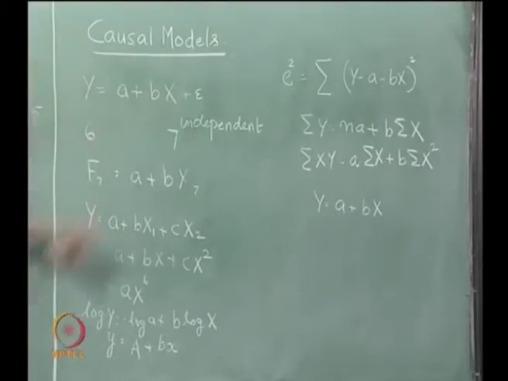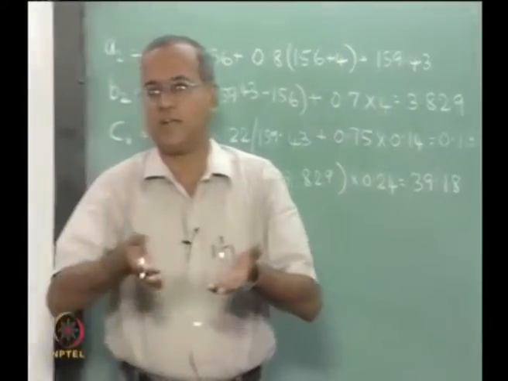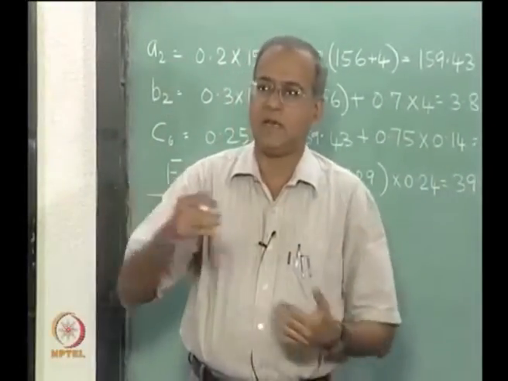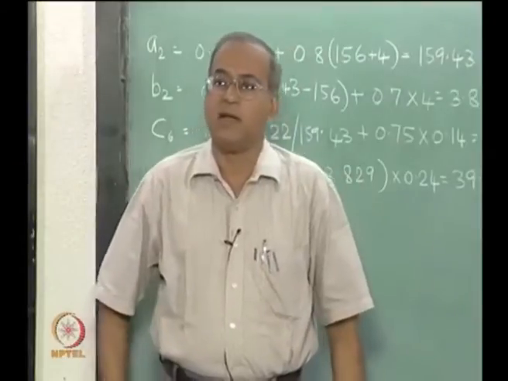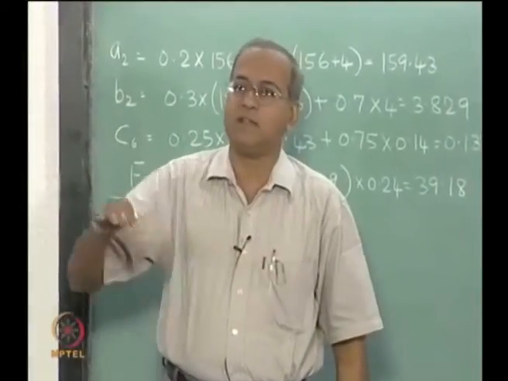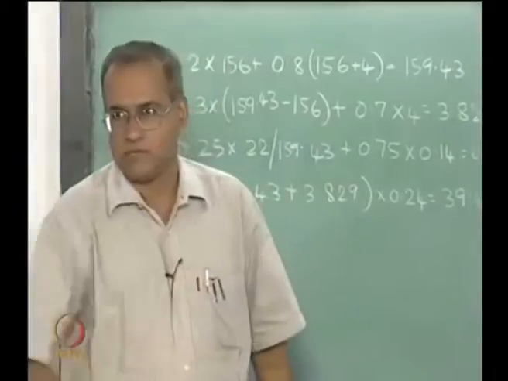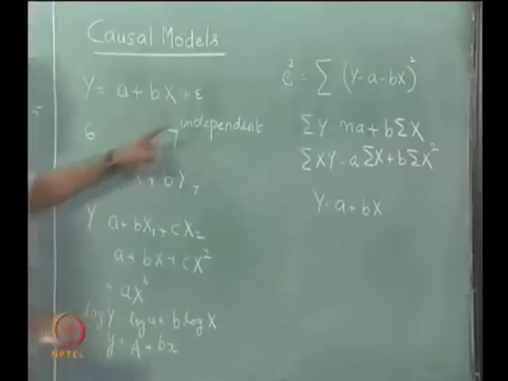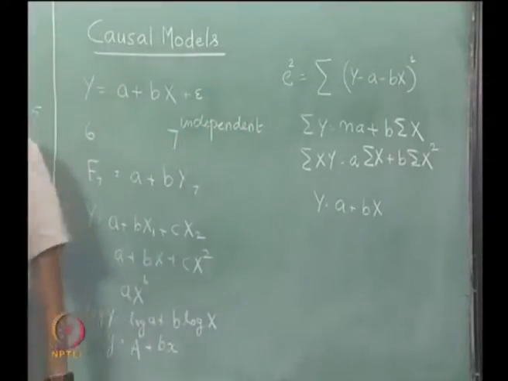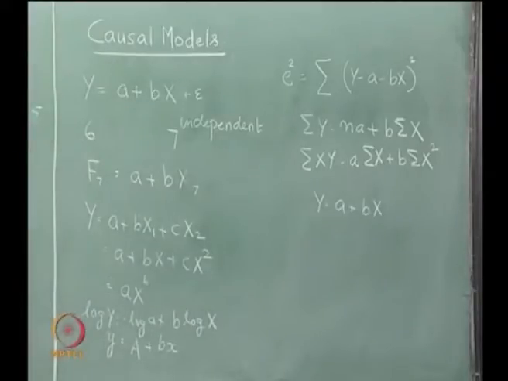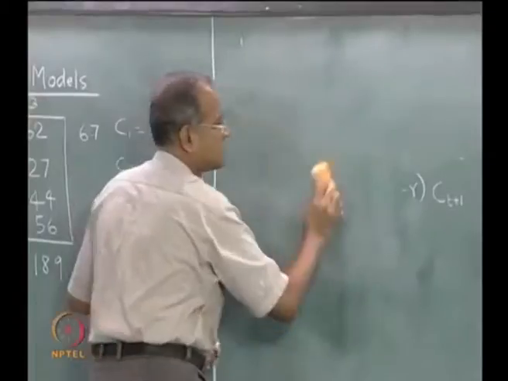So, in almost all the causal models, the underlying methodology is to try and convert it to linear or quadratic as the case may be, and try and determine the line of best fit and then proceed. And as I said, the error sum of squares thing is very similar to what we have seen in the basic time series forecasting model. Now, we come to the last part of the forecasting, which is to try and find out the goodness of a forecast.